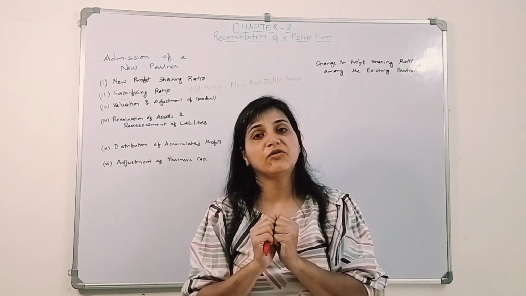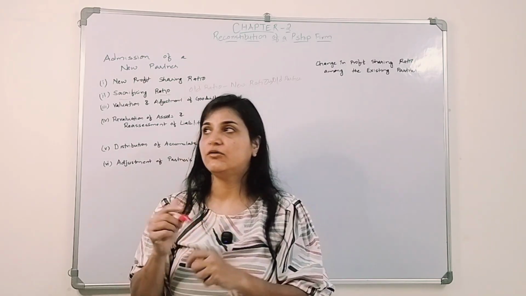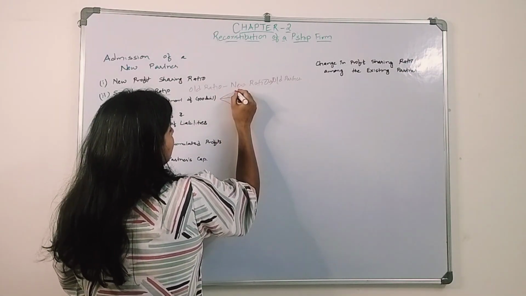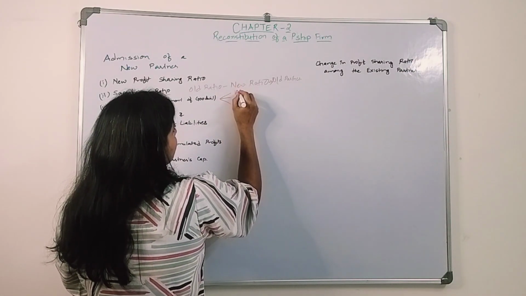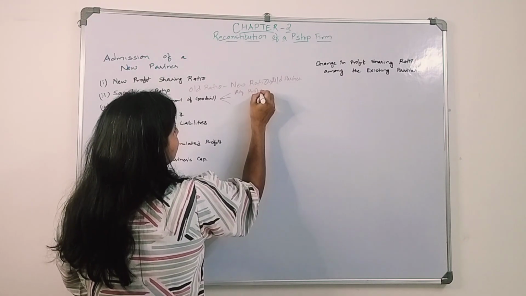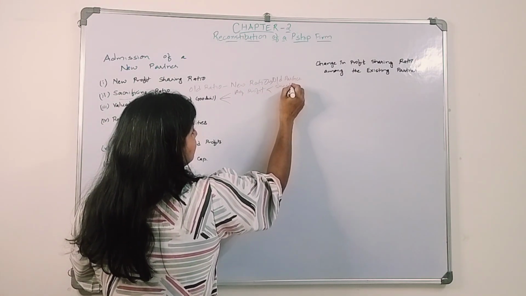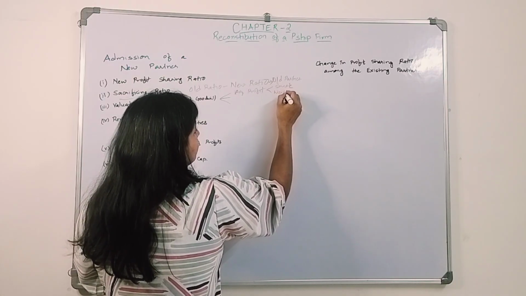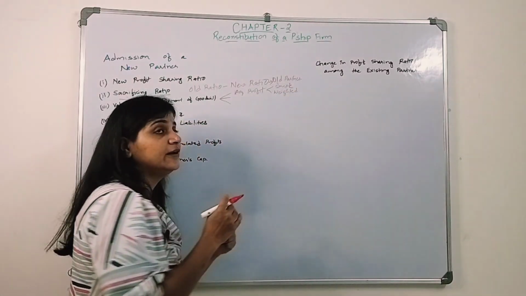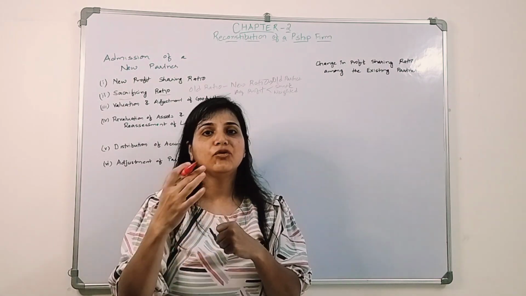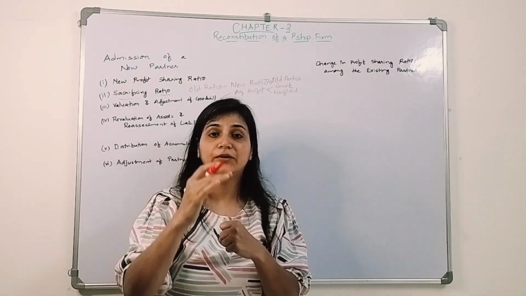And in that average profit method, there was a weighted average profit. When we talk about valuation, there are these methods: simple average profit and weighted average profit. What is weighted average profit? Weighted average profit means the current year profit is given more importance, more weightage.